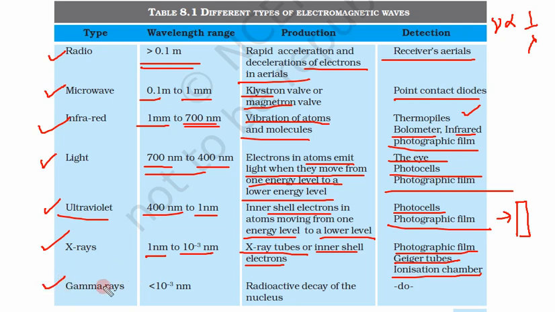Next is gamma rays. Gamma rays are the highest energy waves or smallest wavelength. So see, this is 10 to power minus 3 nanometer or less than that. So these are very small. How are they produced? Radioactive decay of nucleus. So this is produced only in nuclear activities. How can we detect them? By using photographic film, Geiger tubes or ionization chamber.